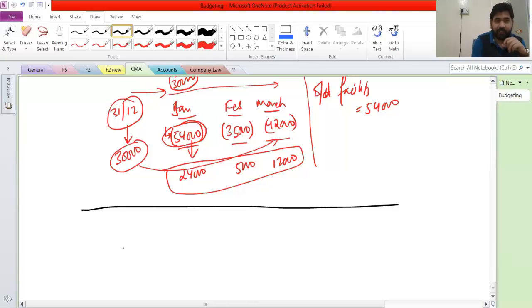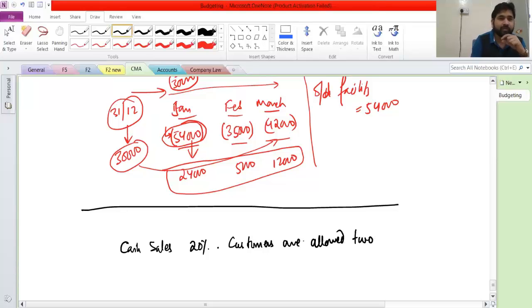Sales is given and they'll give you cash sales is 20%. So obviously 80% is credit sales. And customers are allowed 2 months. No, let me put that 1 month. Fine. 1 month credit.